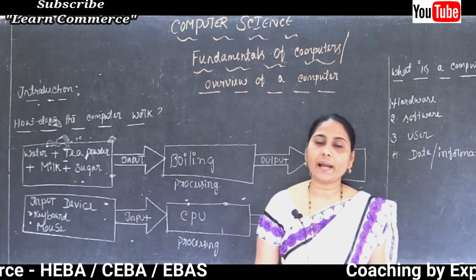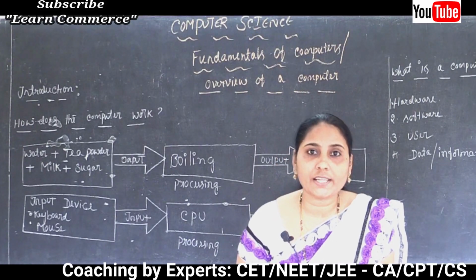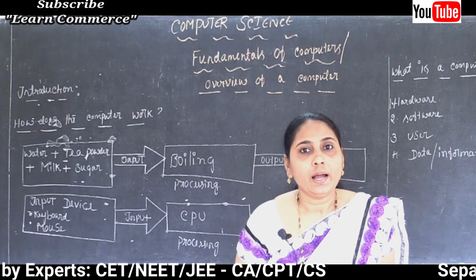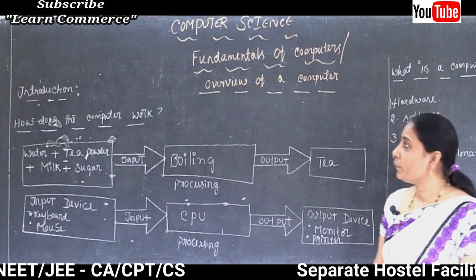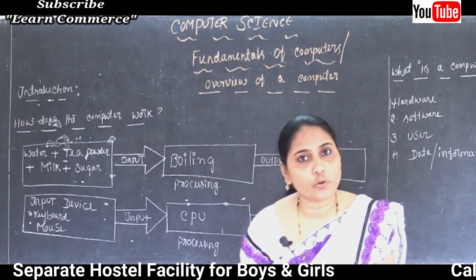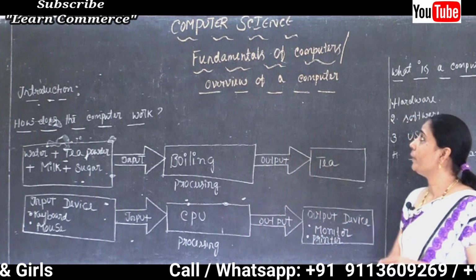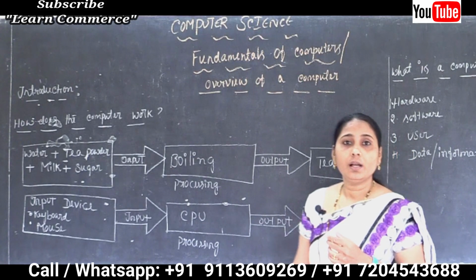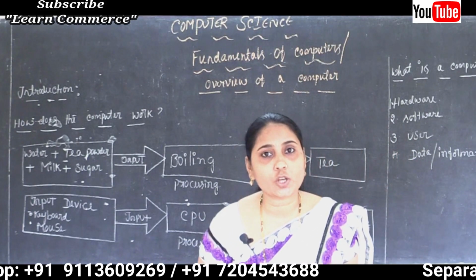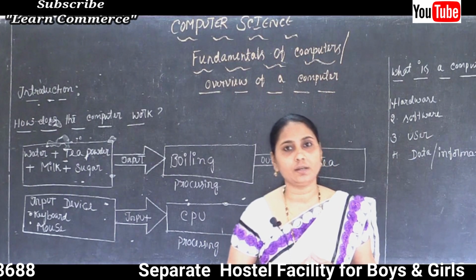The practical programs are also very simple and interesting. Now, some of the important chapters in our first PU Computer Science. The first chapter is Fundamentals of a Computer, also called an overview of a computer.